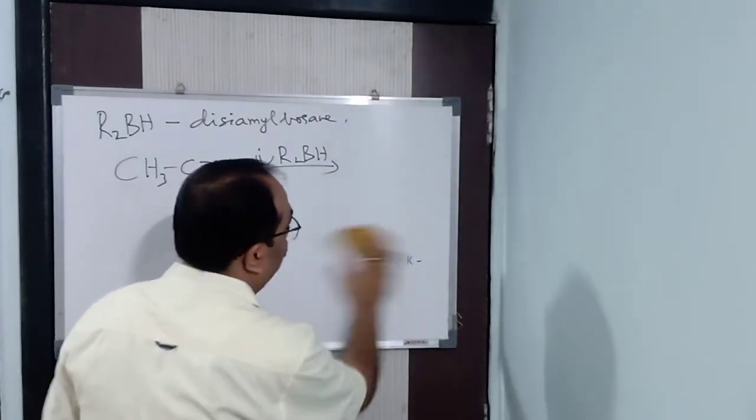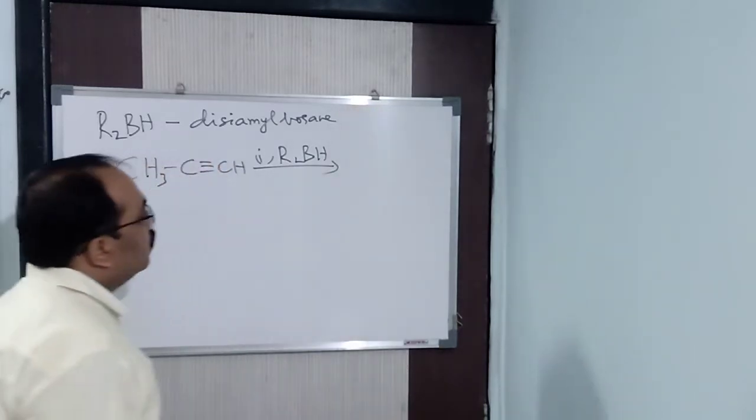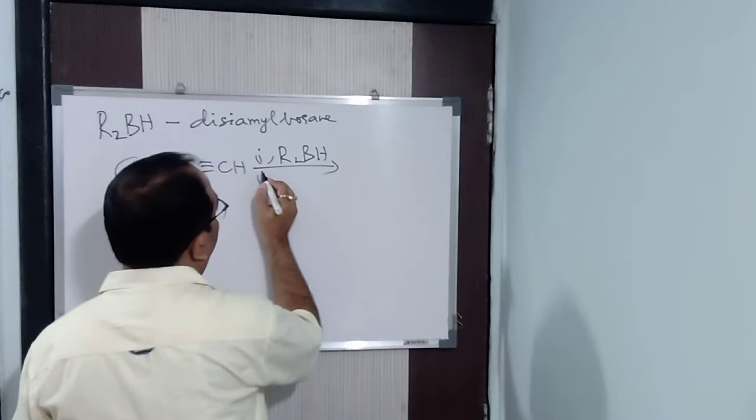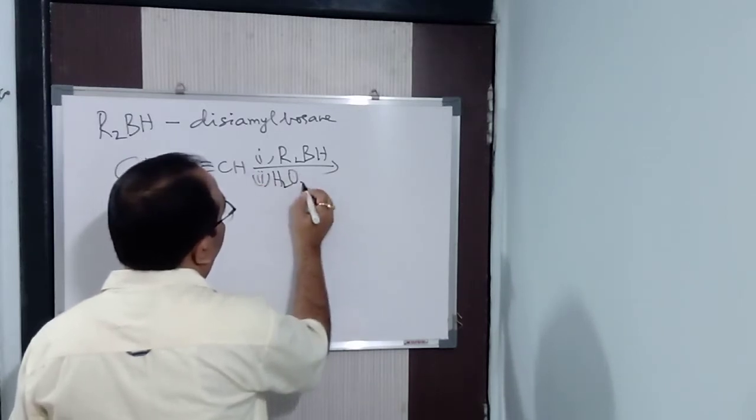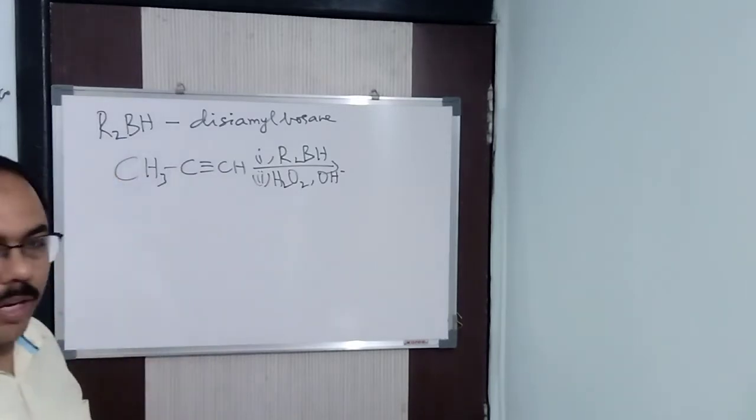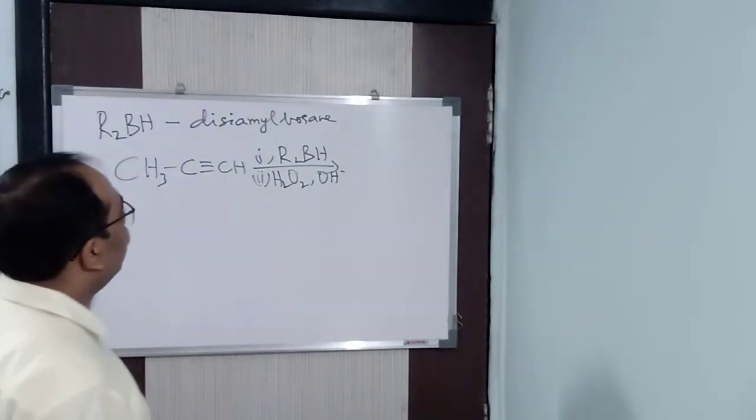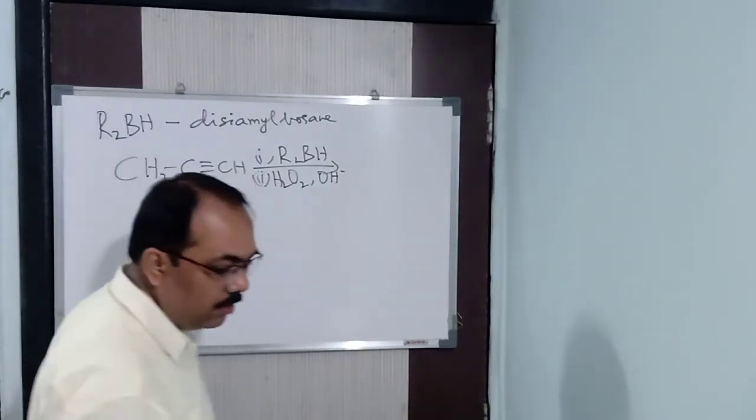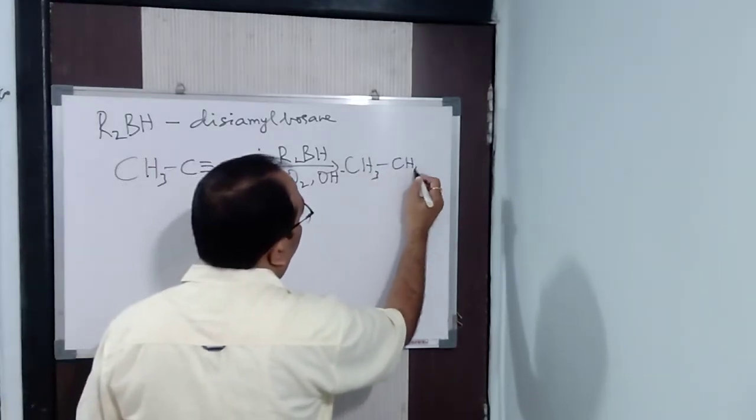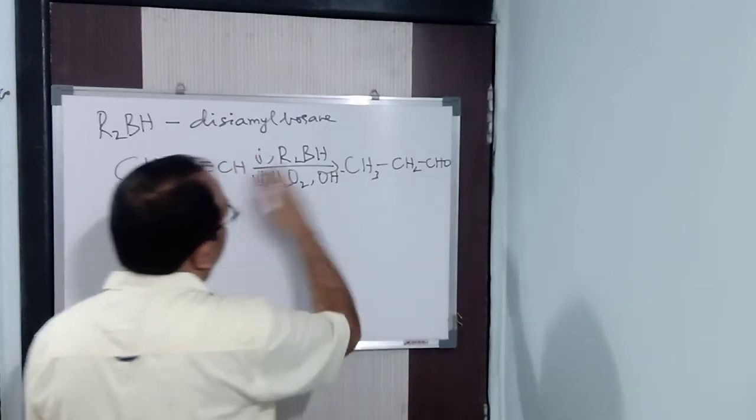Now, you got this particular compound. So what I said, R2BH will be there, and the second step will be H2O2 in presence of OH minus. Same thing, na? There also I wrote H2O2 in presence of NaOH. Here also it is OH minus. So what am I going to get? Same thing, I am going to get nothing but propanol, CH3CH2CH2OH. See, it's simple.